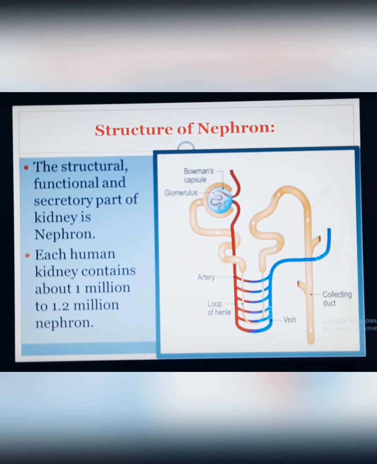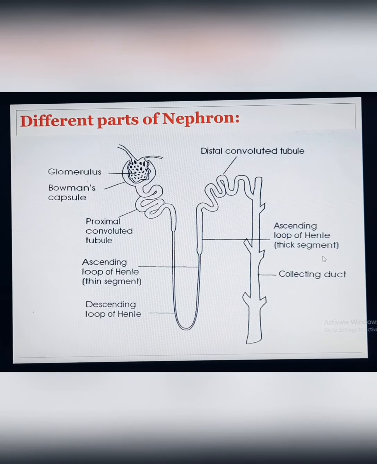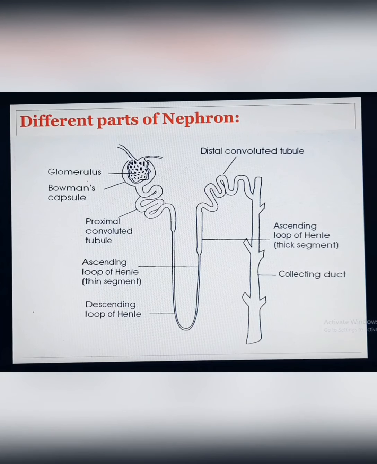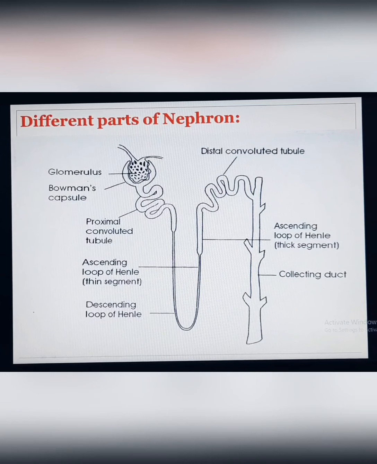Next point is the structure of the nephron. The structural and functional unit and excretory part of the kidney is the nephron. Each human kidney contains about 1 million to 1.2 million nephrons, and each nephron is composed of two parts. One is the renal corpuscle or Malpighian body, another one is the renal tubule. You see there is a pipe-like structure or canal which is called afferent arteriole, and there is another part which is called efferent arteriole.